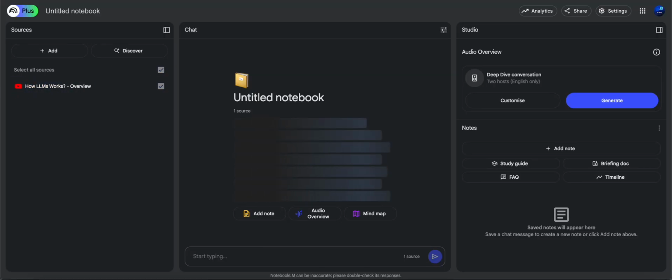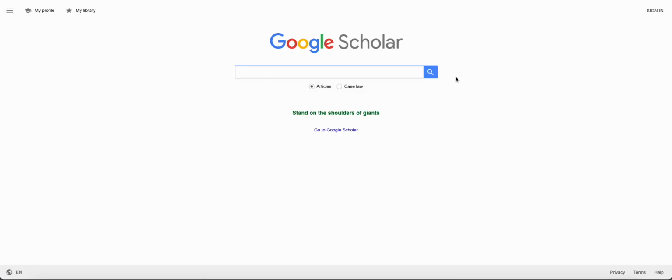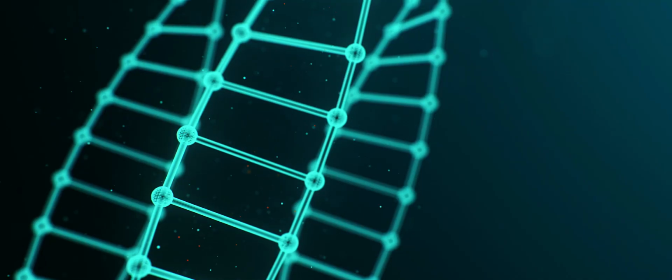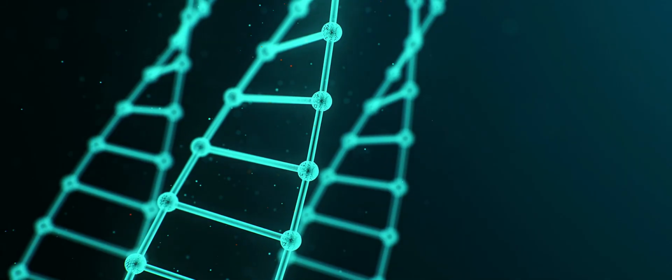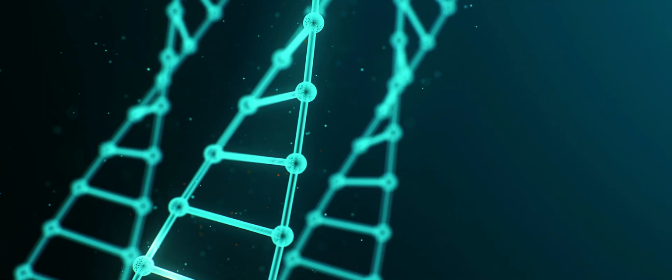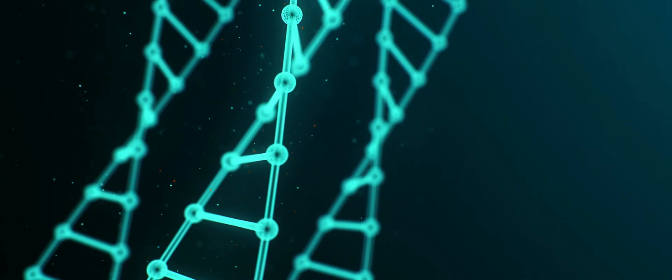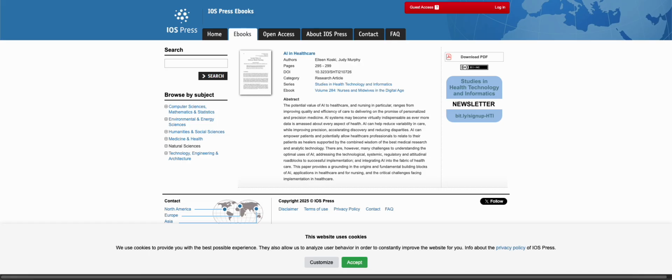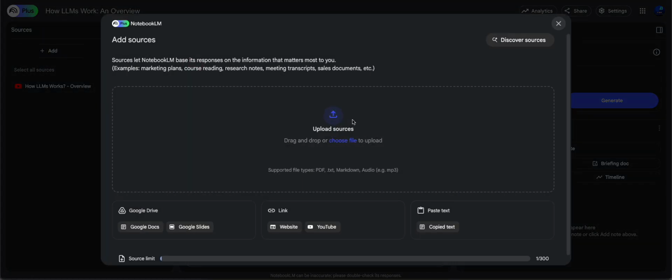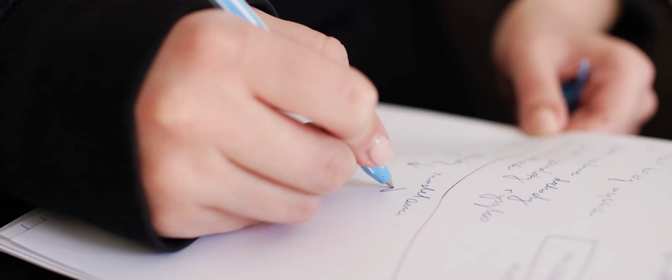And I want to actually grab a proper research paper. So we'll go to Google Scholar here and find some papers on AI in healthcare. Okay, this is cited by 271 people, so let's use this one here. Cool. So can we download the PDF? Yes, we can. That is the research paper. Okay, it's 5 pages long, but again, I just don't have time to read it. Just don't have the time. So drag that over here.